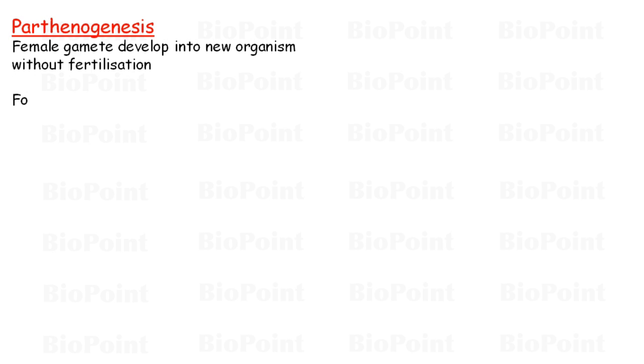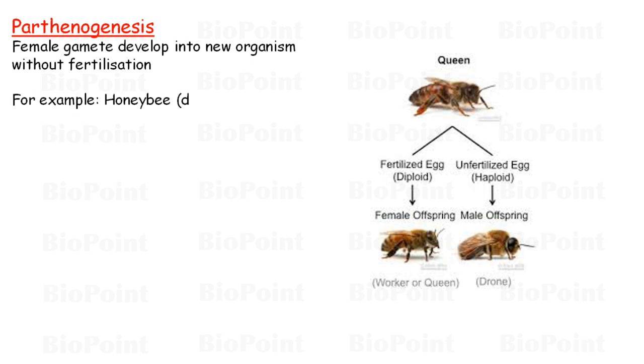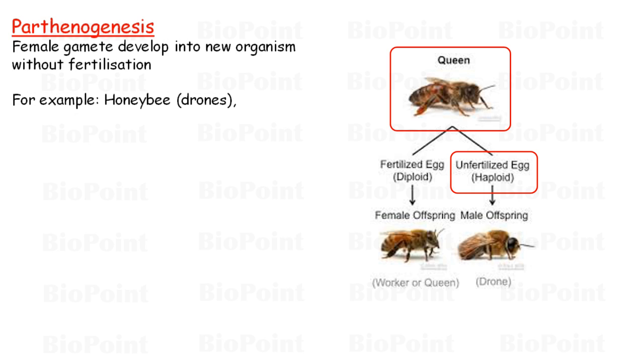Here we can discuss the example of honeybee drones. In honeybees, eggs are produced by the queen bee, and some of these eggs are not fertilized, and the haploid egg develops into a male honeybee offspring called drone. The other organisms in which parthenogenesis is observed are rotifers, some lizards, and turkey.